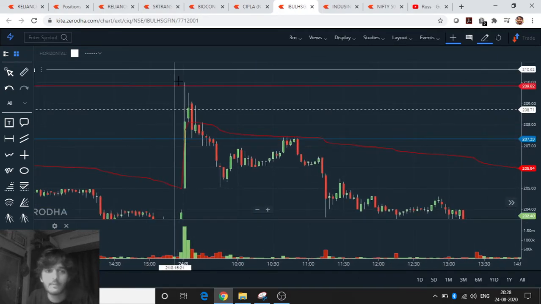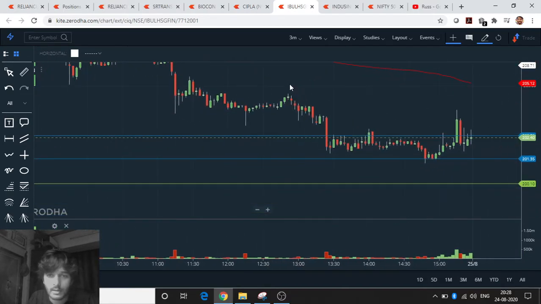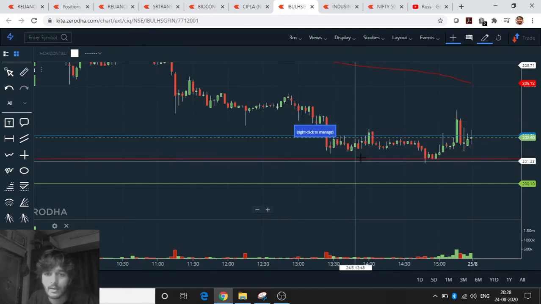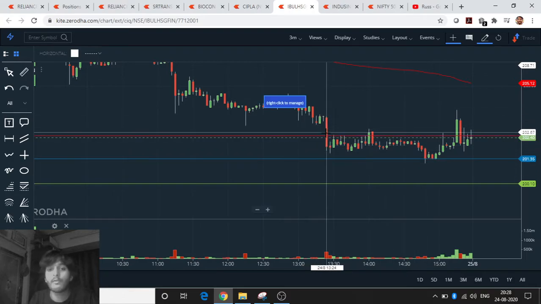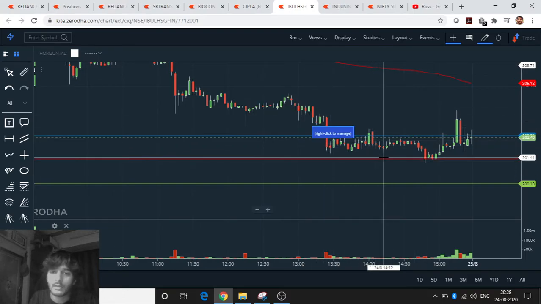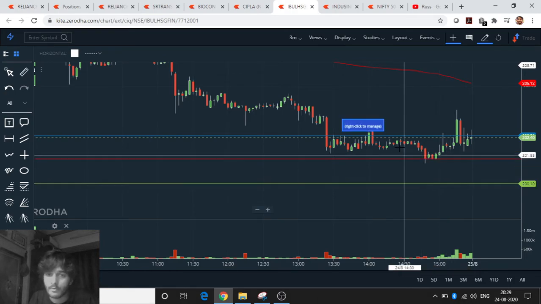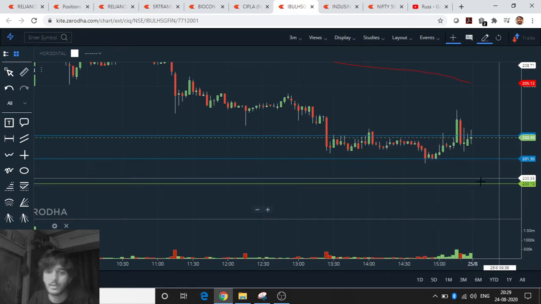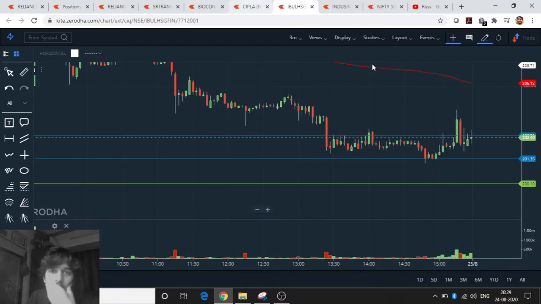And it did hit our first target. इसके ऊपर के targets थे, but it didn't hit it. It got reversed, and then these were the levels which we were looking at. After this, we could short, but it didn't cross this. So if we would have shorted it here, then we could have caught this. We could have profited by this small move, but yeah, we would have to exit it here. This is about India Bulls.